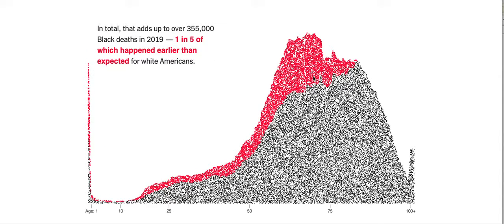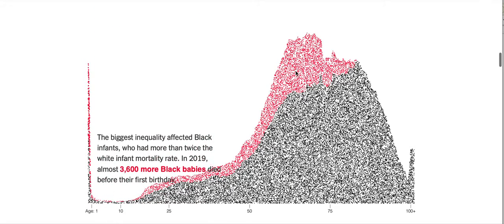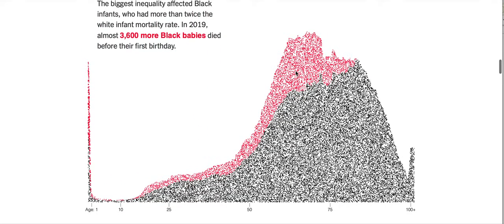In total, that adds up to over 355,000 Black deaths, 1 in 5 of which happened earlier than expected for white Americans. The population most severely affected in this group are babies. So infant mortality rate is twice as high amongst Black infants than amongst white infants.